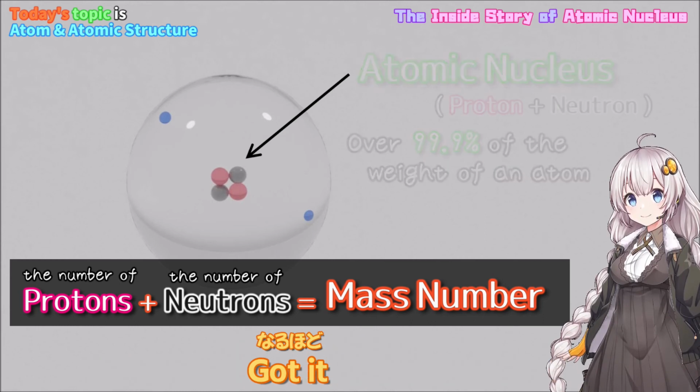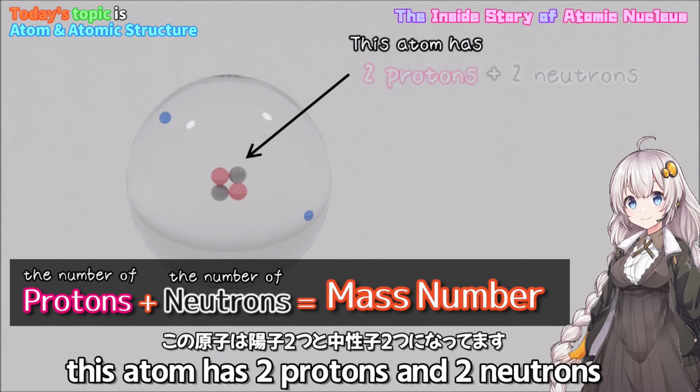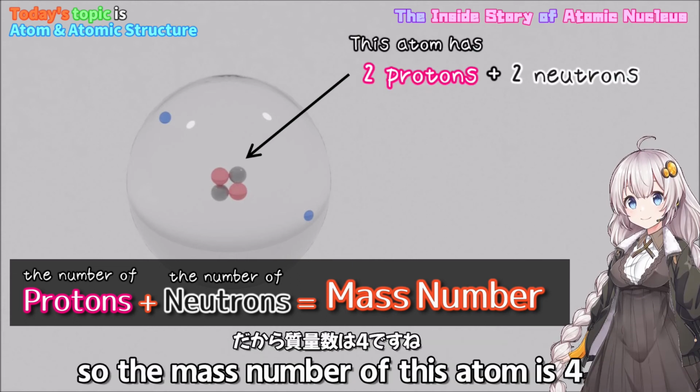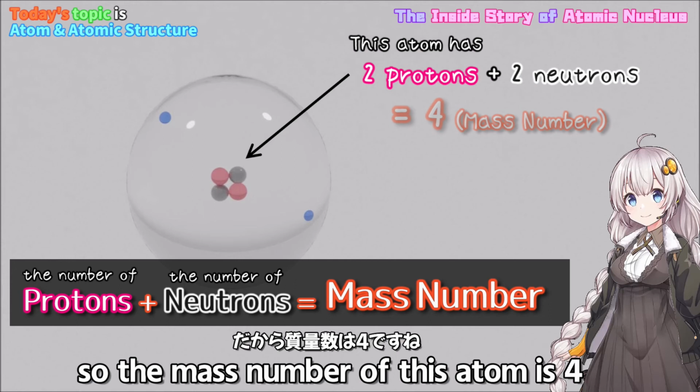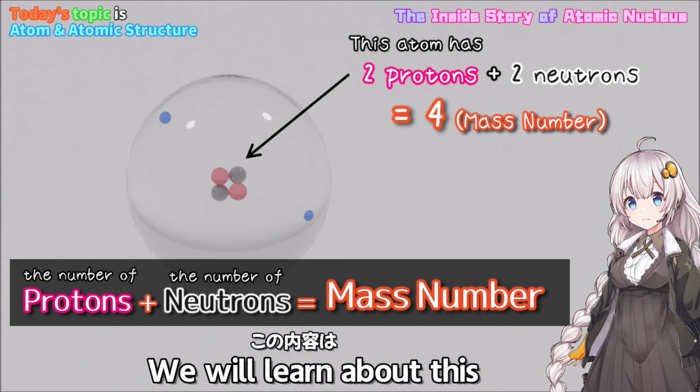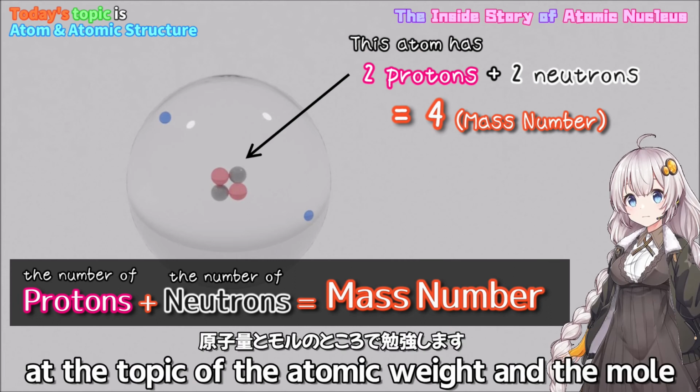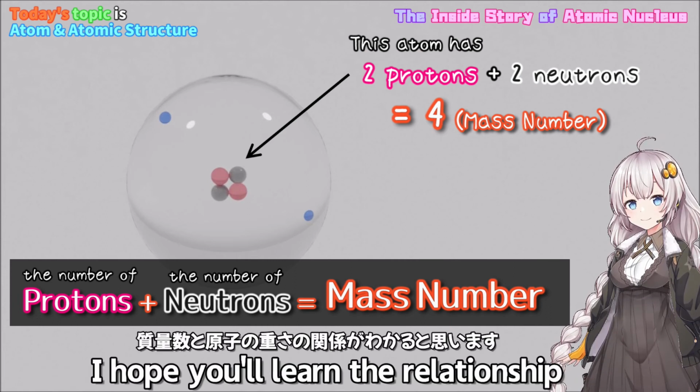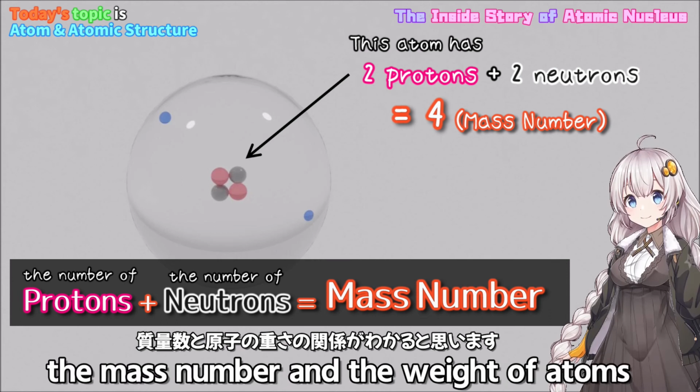Got it. For example, this atom has 2 protons and 2 neutrons. So the mass number of this atom is 4. Does it mean the weight of this atom is 4 grams? Close. We will learn about this at the topic of the atomic weight and the mole. At that time, I hope you'll learn the relationship between the mass number and the weight of atoms.